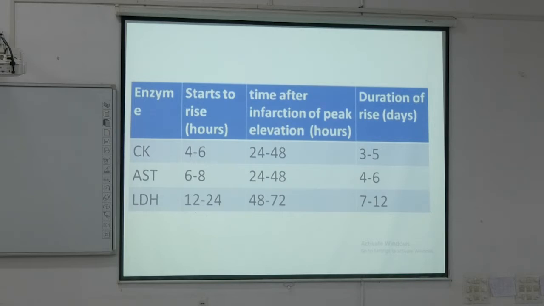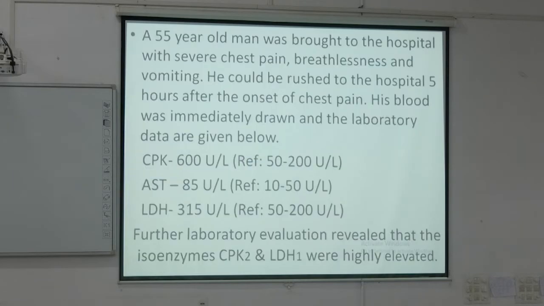So out of that, which one is increased in myocardial infarction? Already the answer is here. LDH1. So in electrophoresis you have already read LDH.